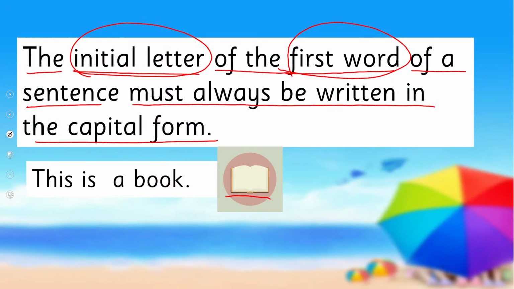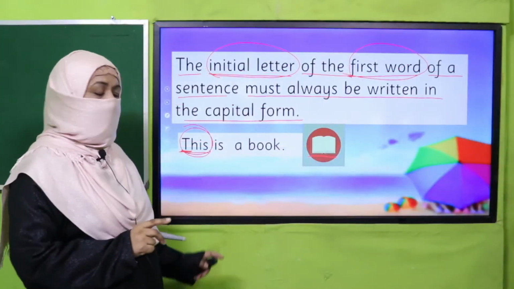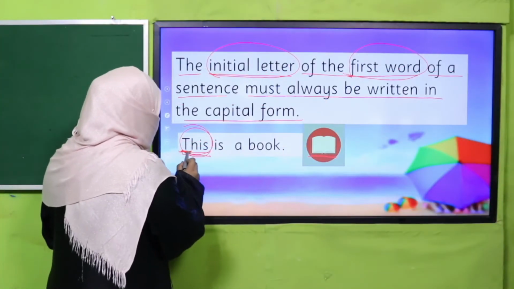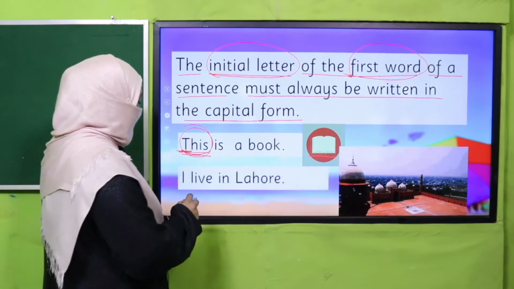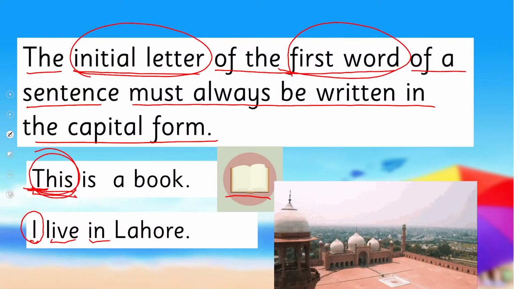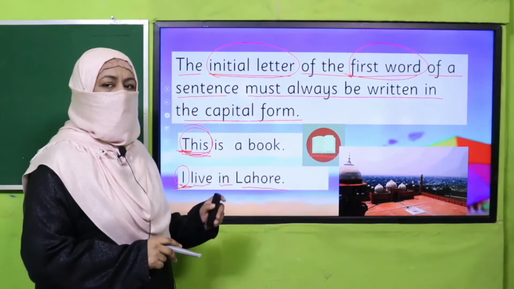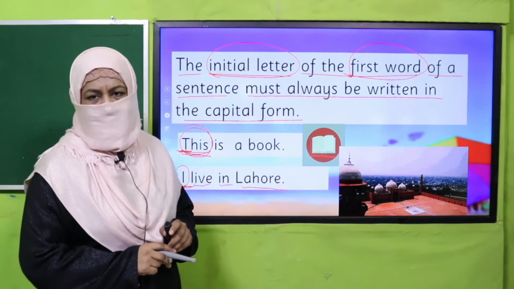Okay, it's a sentence and the first word is this, and this T is the first letter. Whenever we are writing a sentence, the first letter of the first word should always be capital, right? The next is, I live in Lahore. This I, because it is the first letter of this sentence, is capital, right?